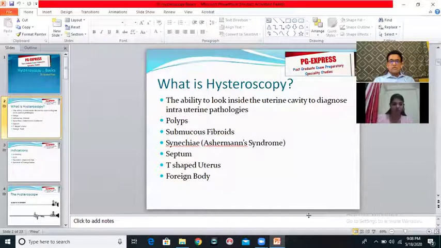Because the topic is vast, it is physically impossible to cover in the span of 1 hour each and every question that is going to be asked under the hysteroscopy heading. But still, as there are some basic principles in laparoscopy, there are some basic principles in hysteroscopy also.